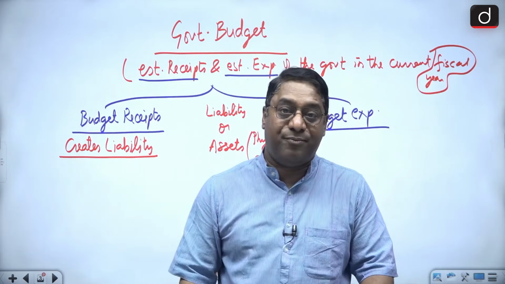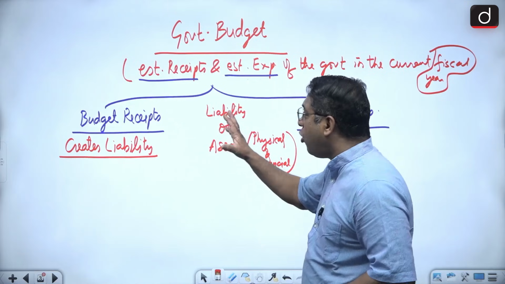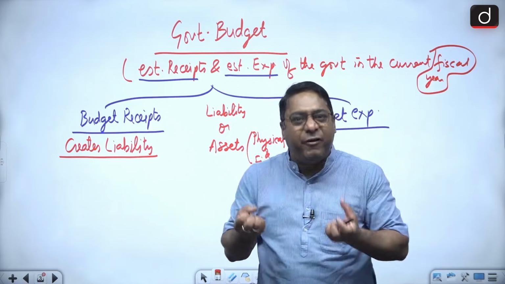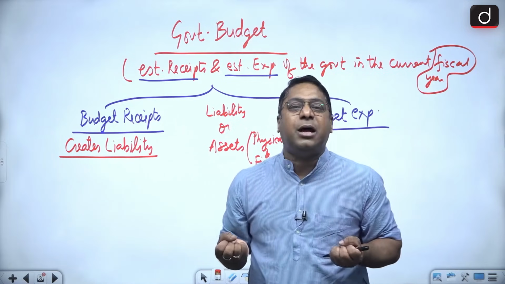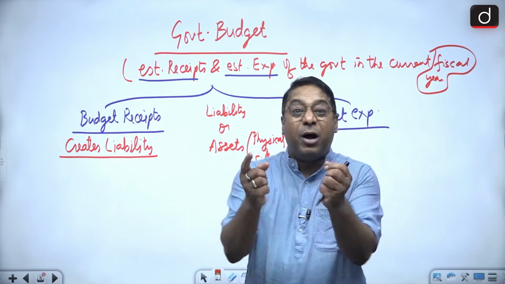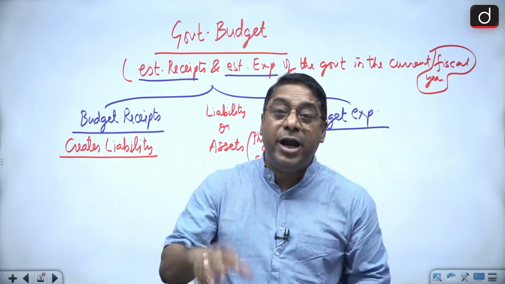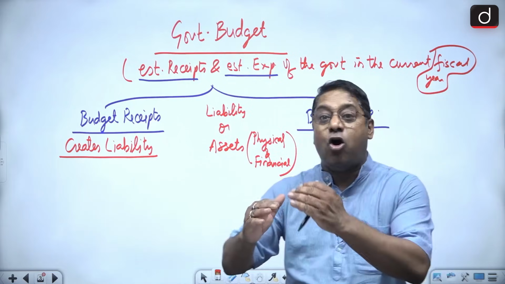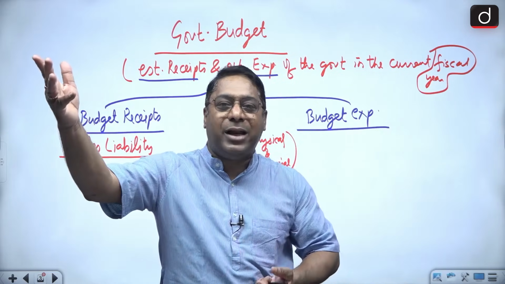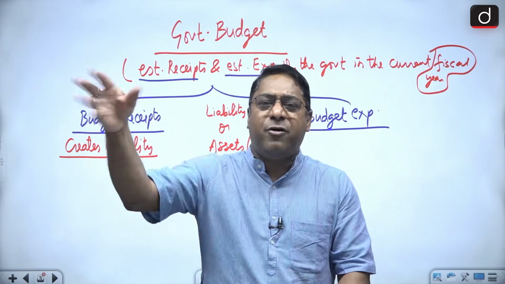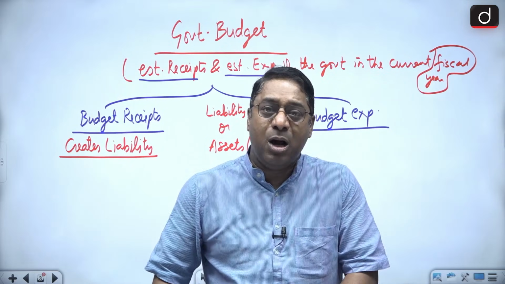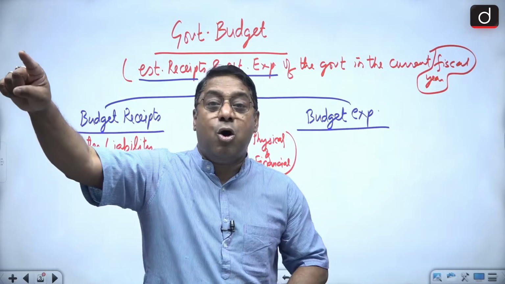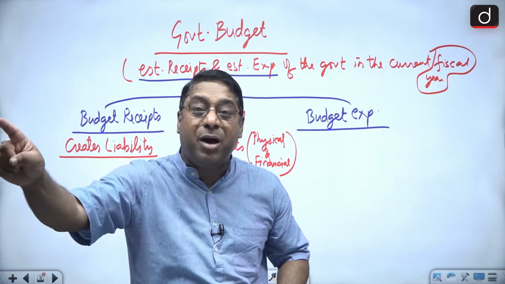Got it? So when we talk about liability, when it comes to the receipt part, the government is receiving the money. The government is pumping in the money in its pockets, but that pumping in of money leads to creation of liability. But what happens if the government returns back that money? For example, the government returns back $1 billion along with interest to the IMF. Then that returning back of $1 billion to the IMF is what?